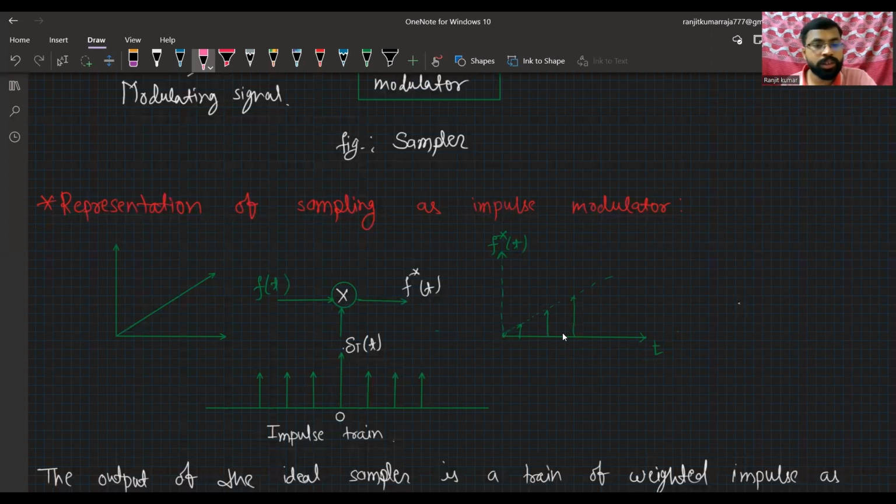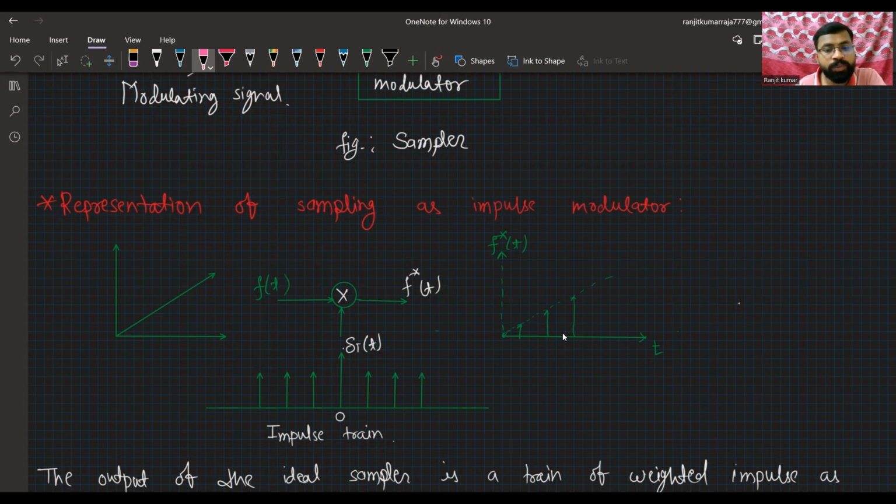Again, this is the continuous signal, and after that we apply the sampler. The whole circuit is the sampler, and this is our delta T, which is the impulse train function. After that we will get this one. This is the impulse signal, which is multiplied with delta T.